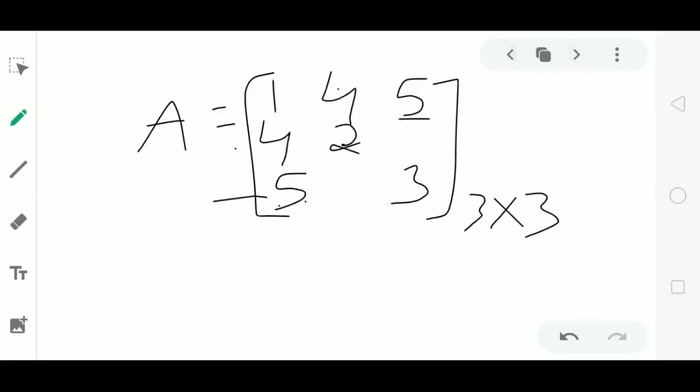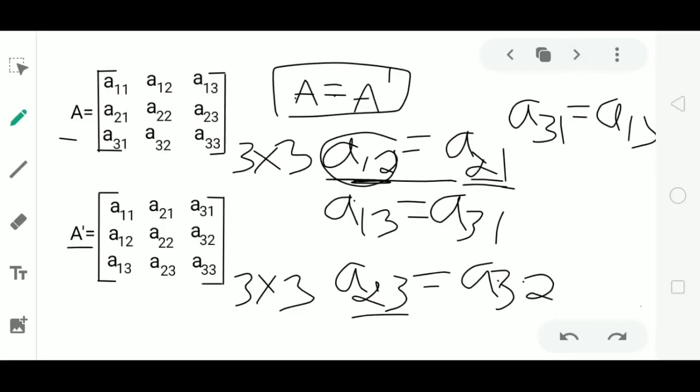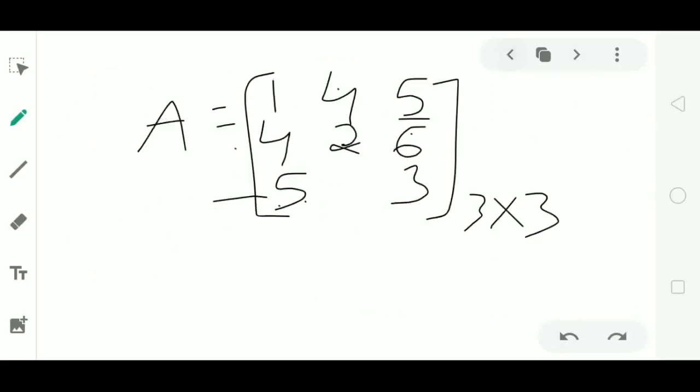Next I consider the third element of the second row as 6. That is the element lying in second row, third column. Second row, third column means A23. This must be equal to A32, the element lying in third row, second column. Third row, second column, this element must be equal to 6.